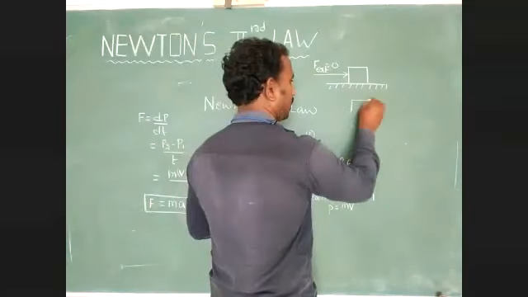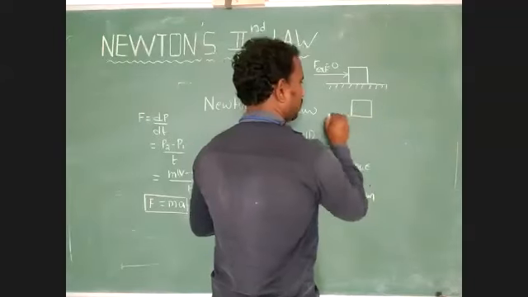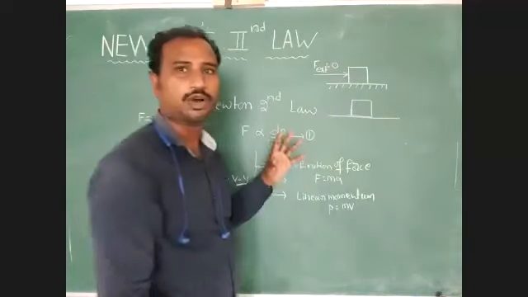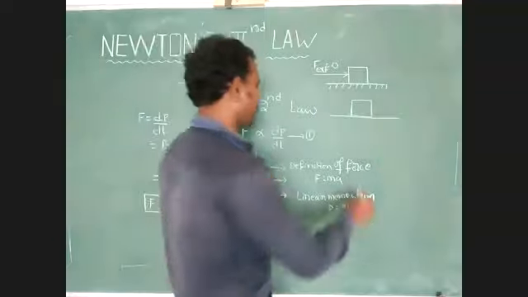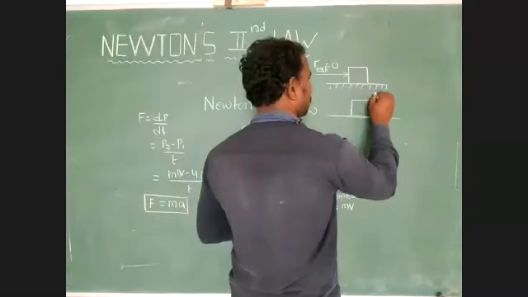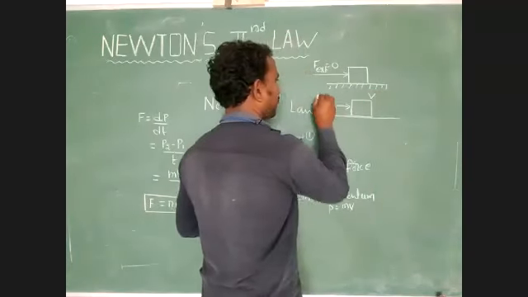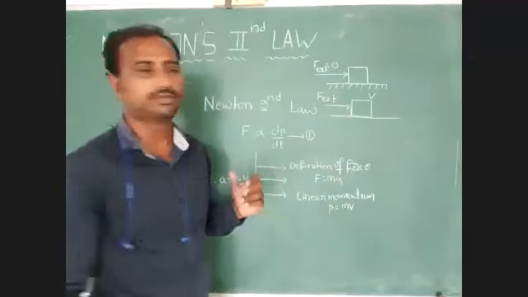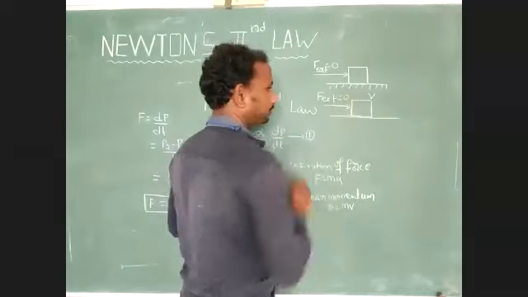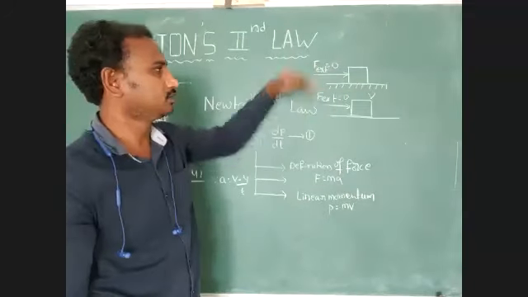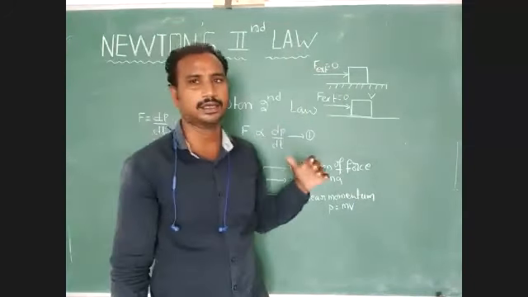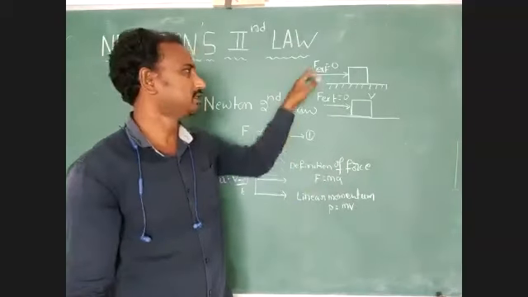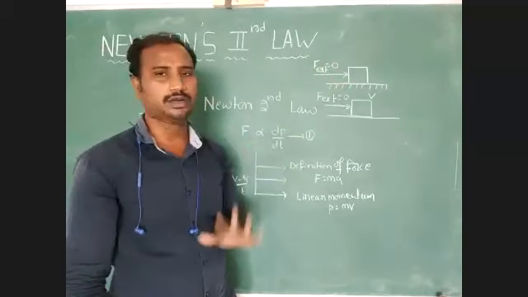Or if a body is moving with constant velocity, then what is the external force value? The external force value is equal to 0. I already explained these two points. If a body is at rest, the body experiences external force equal to 0.